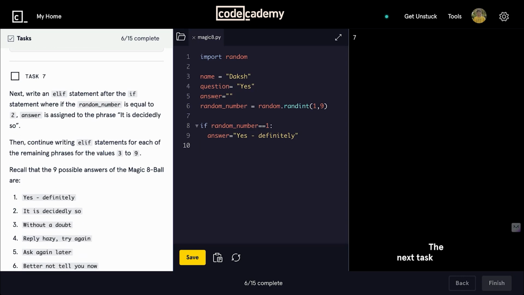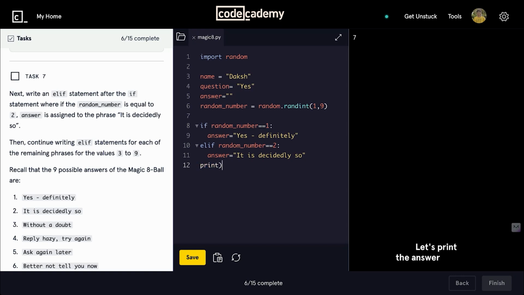The next task is to write an elif statement after the if statement, where it will be equal to 2, and the answer should be it is decidedly so. Okay, so let's write the elif statement for the random number equal to 2. Let's do one thing.